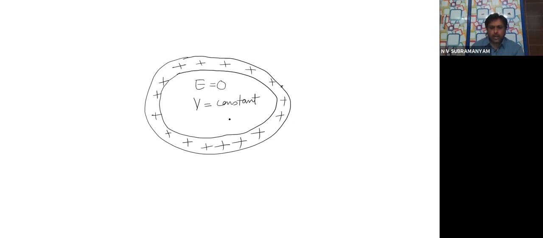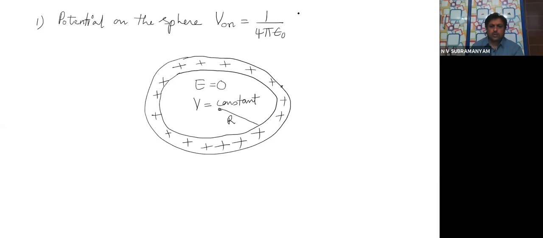And one important result of this is, if the radius of the sphere is r, then potential on the sphere will be V on is equal to 1 by 4 pi epsilon 0 Q by R. What is the value? 1 by 4 pi epsilon 0 Q by R. And in our fourth point, what did we tell?